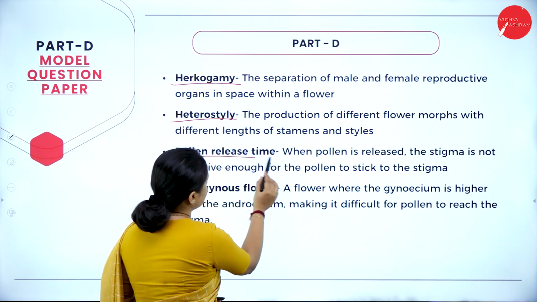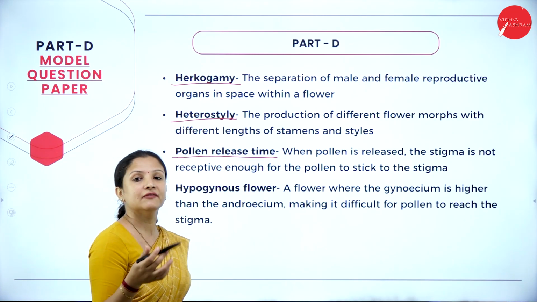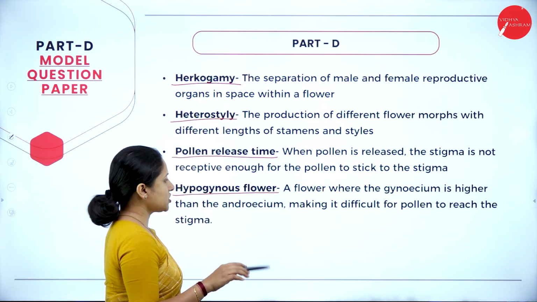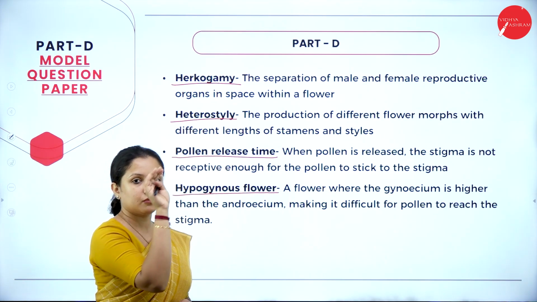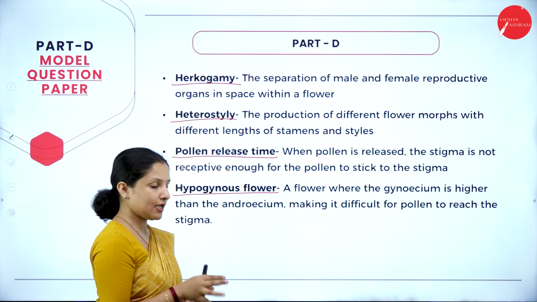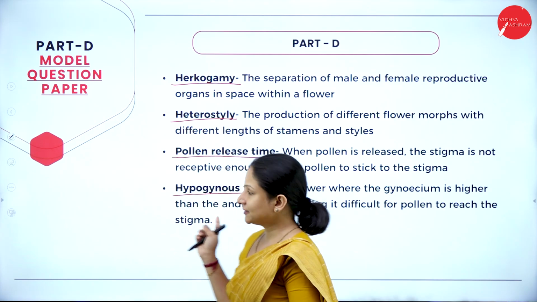Next is pollen release time. When the pollen is released, the stigma is not receptive to receive the pollen grains. Next is hypogynous flower, where the gynoecium is higher than the androecium. When the gynoecium is placed higher above, the chances of pollination are very low. So all these you can write. If we write 5, it is sufficient.